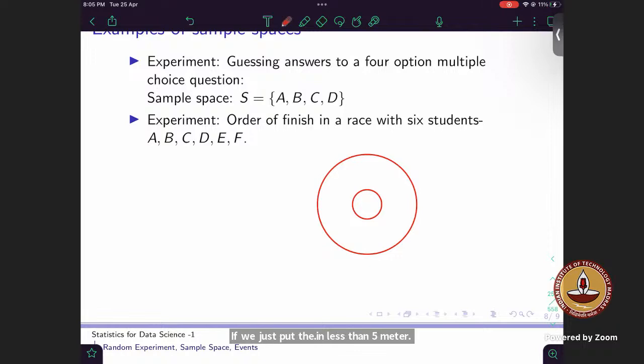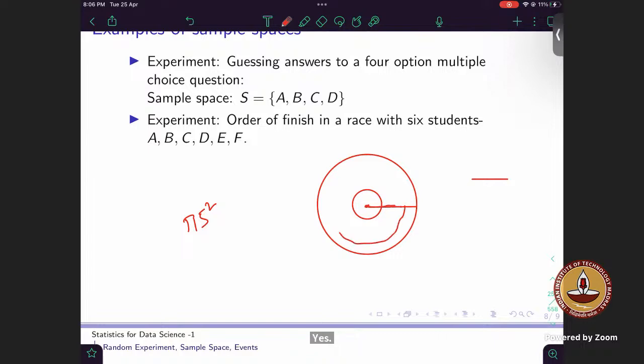So what is my favorable? It has to land within the radius of 5 meters, right? Yes, sir. So what is my favorable outcome? Pi 5 square, right? Sir, but I thought of doing 20 pi square minus 15 pi square. Okay. 20 minus 15. So that is giving you some area like this outside area.